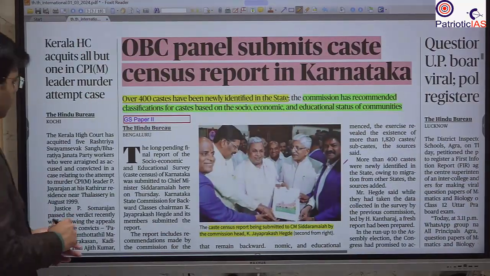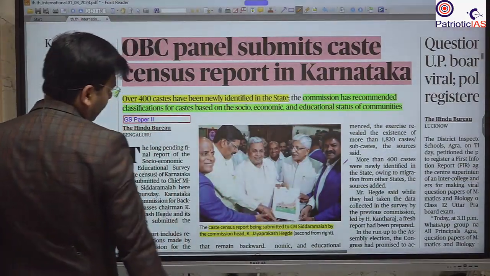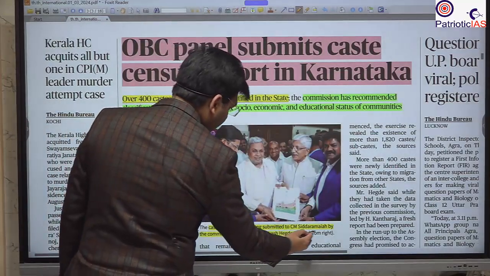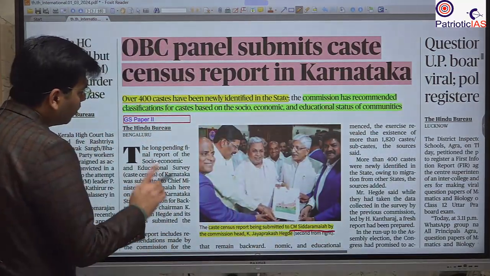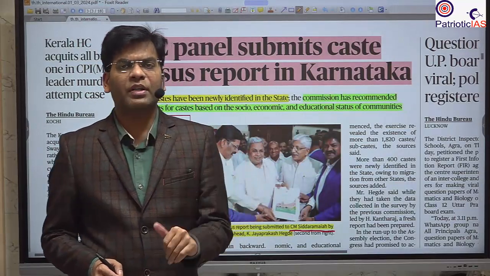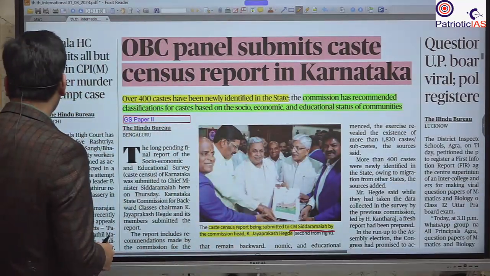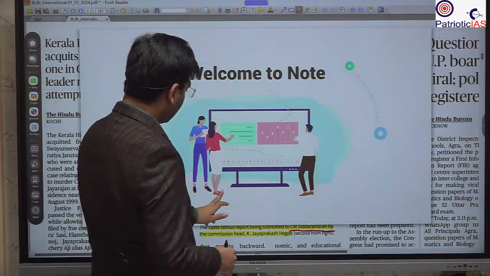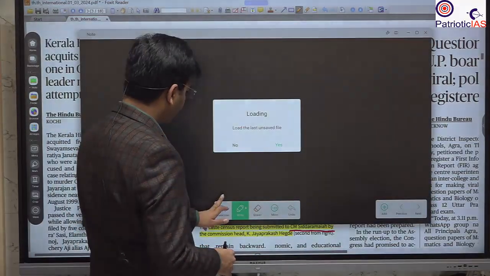The next important news is with respect to the caste census report that has been submitted to the CM of Karnataka, and you should know that Karnataka has become the third state after Bihar and Andhra Pradesh. So please remember Bihar and Andhra Pradesh, and Karnataka has become the third state.